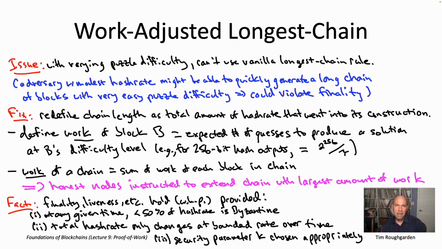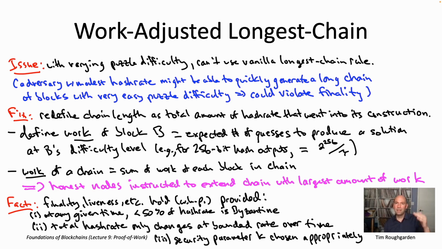So, for example, you could imagine assuming that the overall amount of hash rate is going to change by at most a factor of 2 in each epoch, in each period of 2016 blocks, and then you would need to take the security parameter a small constant factor larger than what we had in our lecture 8 analysis. If you allow the hash rate to change by a factor of 1,000 over an epoch, over 2016 blocks, you're going to need to increase k by a larger constant factor. All right, so I hope all of that intuition is quite convincing.